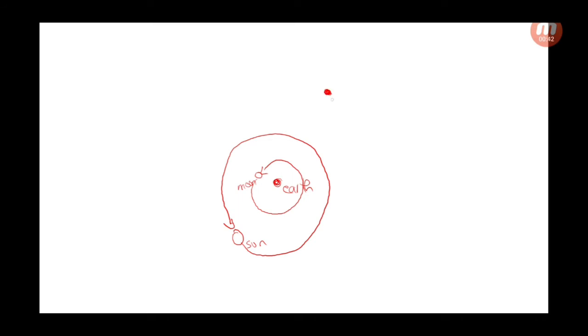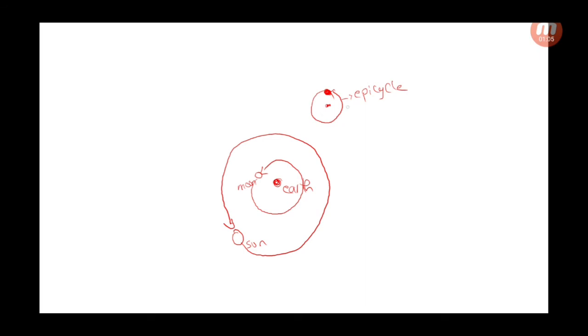So, Jupiter and all the other planets were considered to rotate around a center. So this is a center and they are rotating around a center. This cycle around a center is called an epicycle.